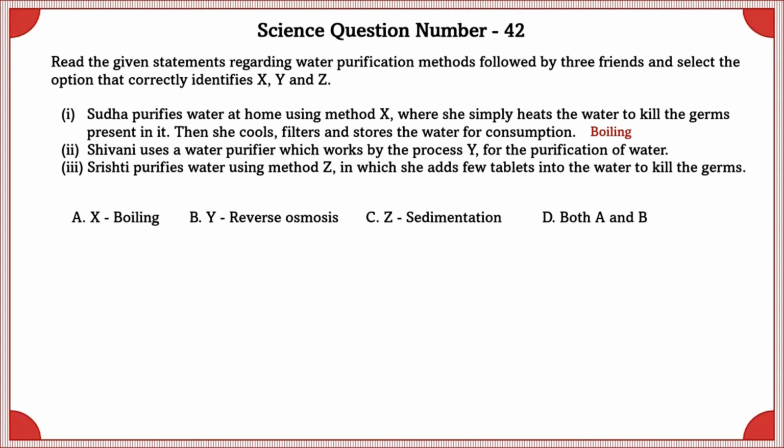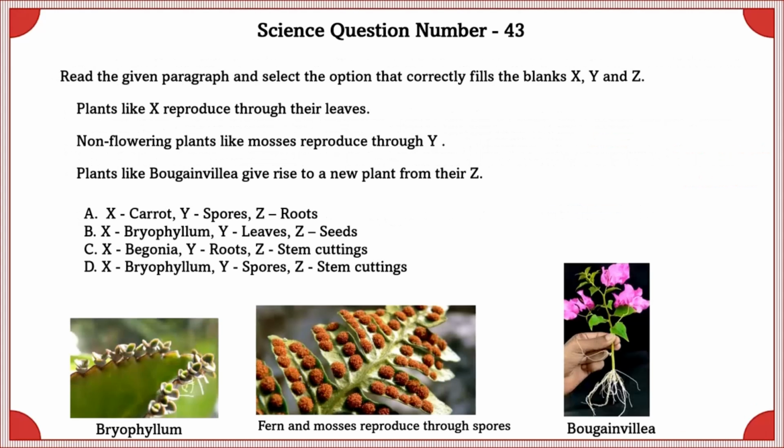Shivani uses a water purifier which works by the process of Y for the purification of water. This is reverse osmosis. Shruti purifies water using method Z, in which she adds few tablets into the water to kill germs. This is chlorination. The correct option which identifies X, Y, and Z is the D option.